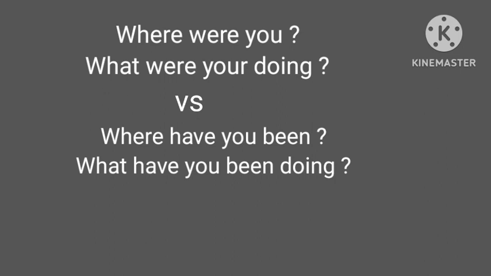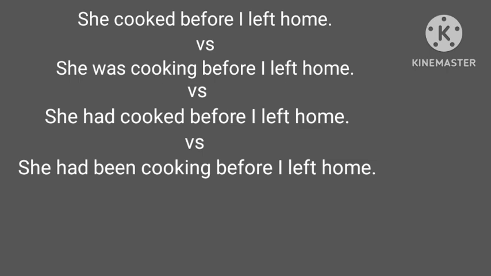Then I can say, where were you? What were you doing? Where were you when I was knocking at the door? Why didn't you open the door? What were you doing? I can say these two sentences, okay? But if my son opened the door and I saw his hands, his clothes, his face, everything is dirty, and wanting to know the reason for his dirty hands, dirty clothes, dirty face, I would say, where have you been? What have you been doing? Okay.